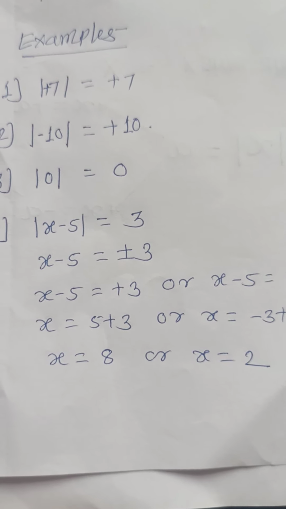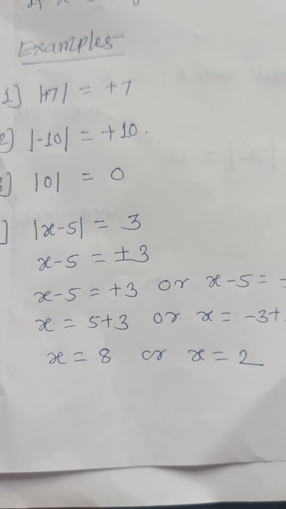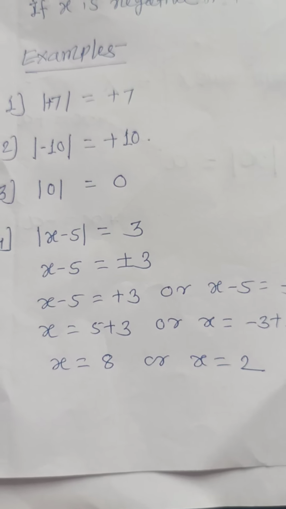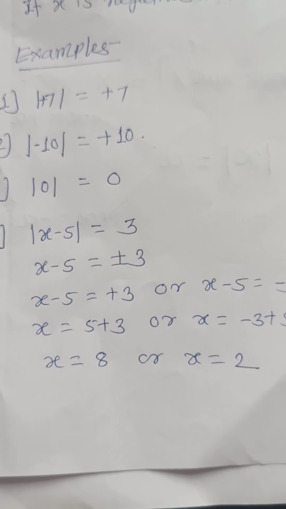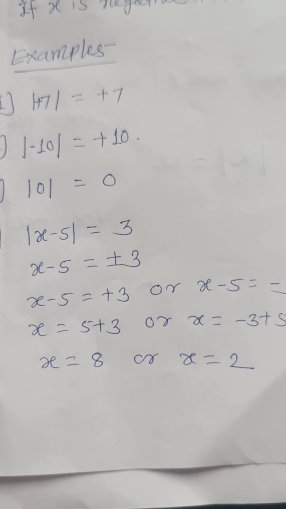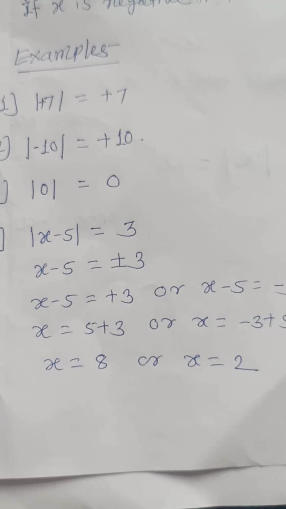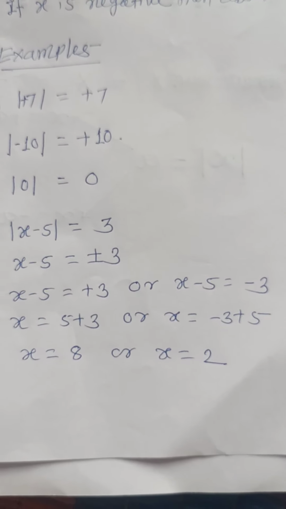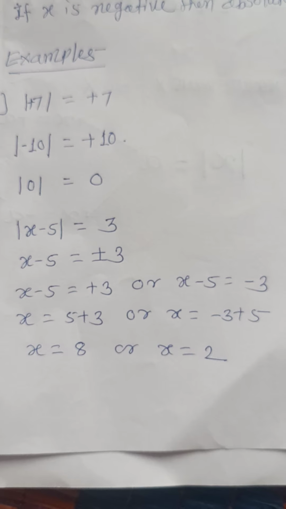It means that we don't know the value of x. Absolute value of x minus 5 is equal to 3. Since the absolute value is positive, we have to take plus or minus 3. Plus 3 is the absolute value of x minus 5 and minus 3 is also the absolute value of x minus 5. So x minus 5 is equal to plus 3 or x minus 5 is equal to minus 3. x is equal to 5 plus 3 or x is equal to minus 3 plus 5. x is equal to 8 or x is equal to 2.